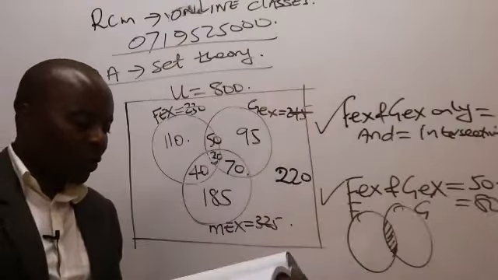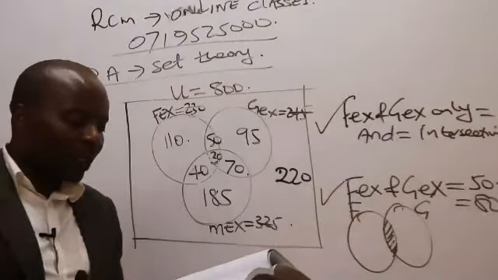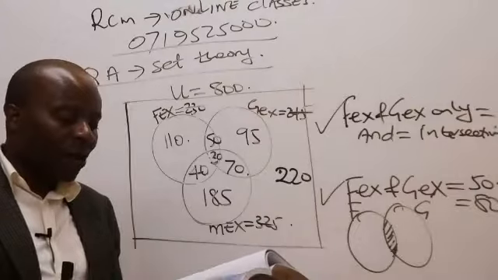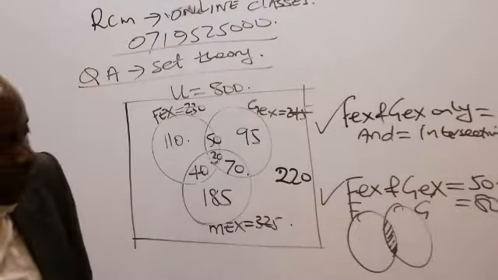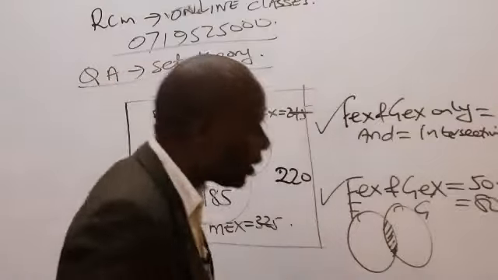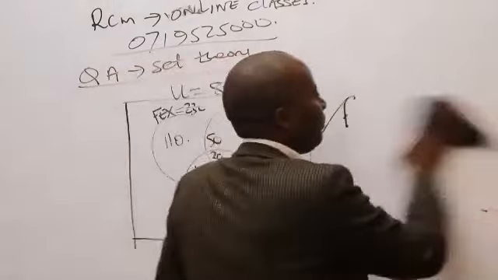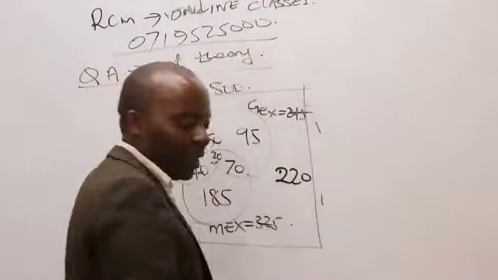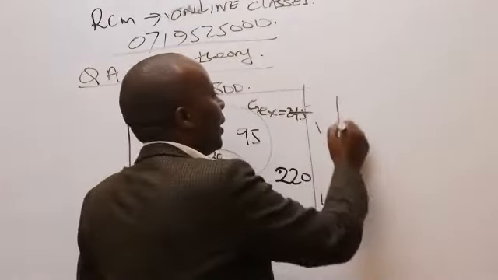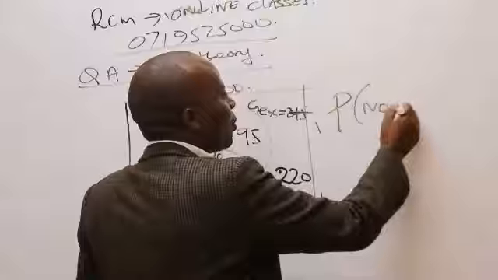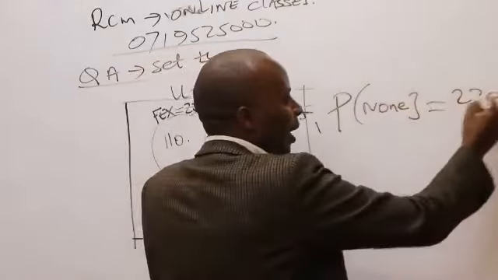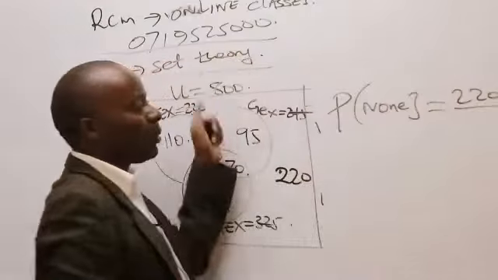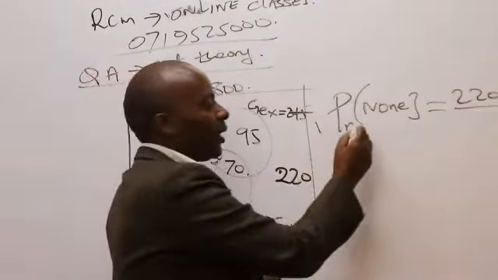Now, look at the next question. The next question, they want us to give them the probability that a household selected at random does not prefer any of the three households. So probability that we don't prefer any of the households. Probability of none. So remember, none is how many people? It is 220. Out of what here? The entire universe, because now they want a probability.